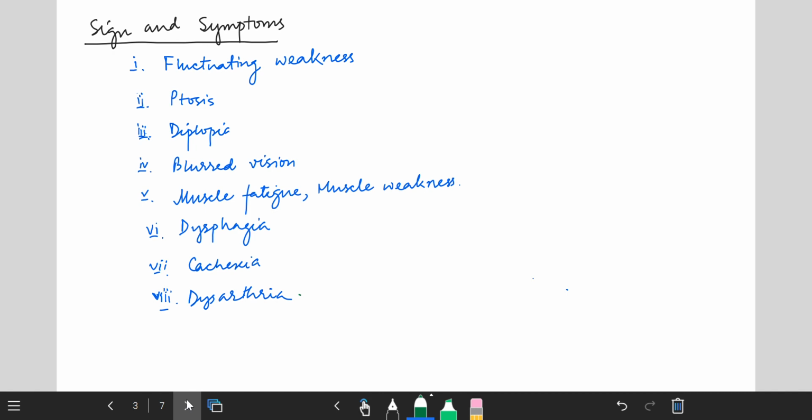Sixth is dysphagia, meaning difficulty in swallowing. Due to weakness of the mastication or jaw muscles, the patient fails to swallow or chew. Cachexia stands for the loss of body weight and muscle mass, and dysarthria represents slurred, very slow, nasal speech. So these are the signs and symptoms.